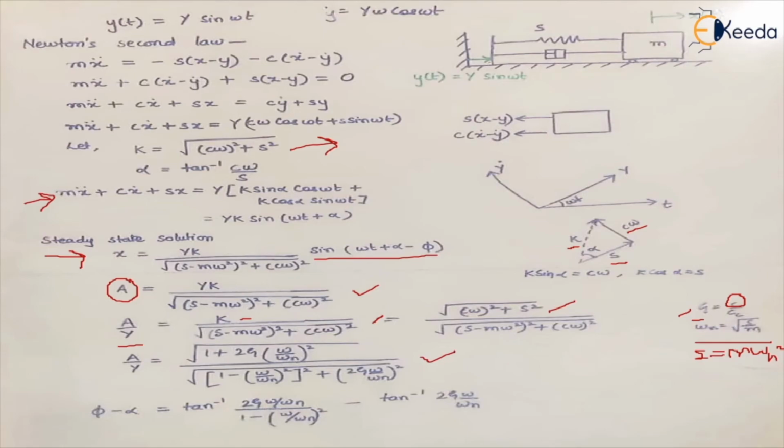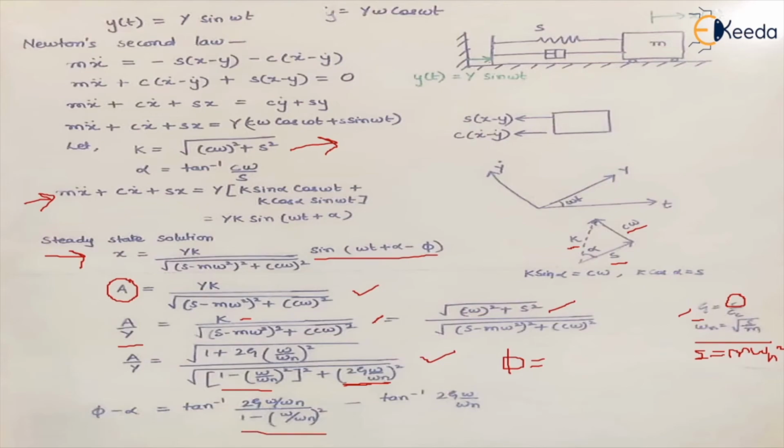Now, the angle phi for this equation will be what? Phi will be tan inverse of 2 zeta omega upon omega n, upon 1 minus omega upon omega n whole square. This we have already discussed multiple times, because this is the sine factor and this is the cos factor. So we can find the value of phi, which is tan inverse of this factor.